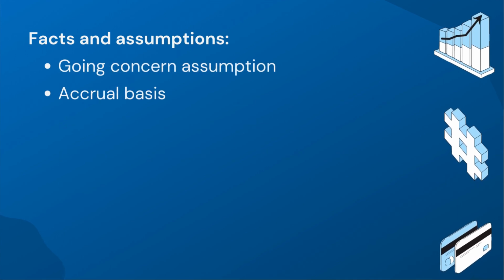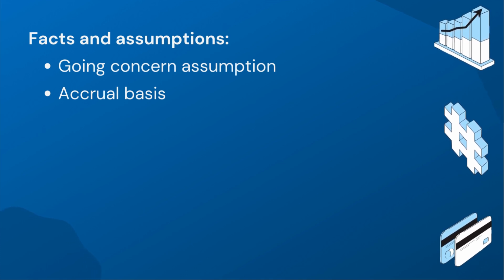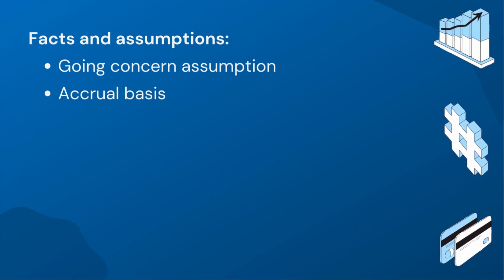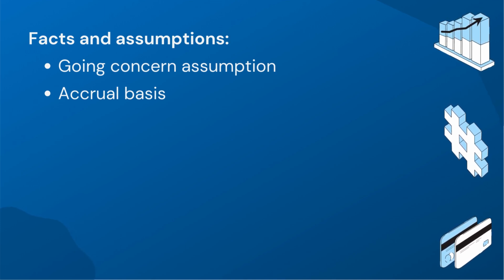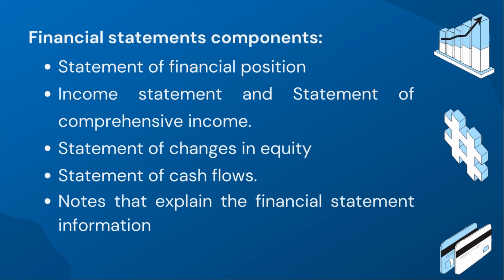Another critical assumption in preparing financial statements is the going concern assumption. This means that the entity is assumed to continue operating indefinitely unless there is evidence to the contrary. The going concern assumption enables the entity to use the accrual basis of accounting. This is where revenues and expenses are recognized when earned or incurred, regardless of when the actual cash is received or paid. Financial statements consist of several components.